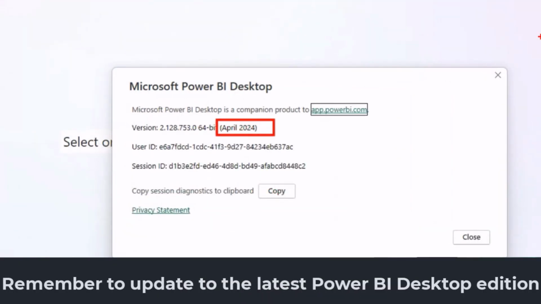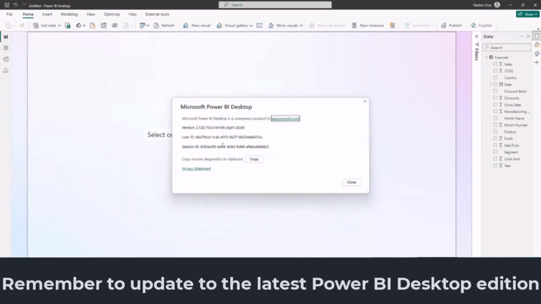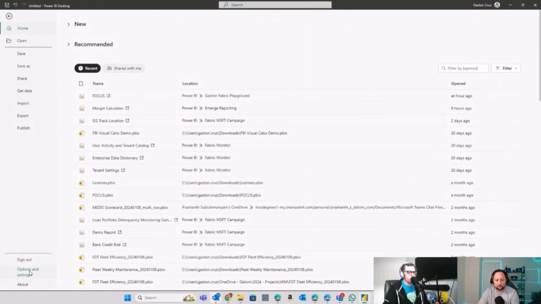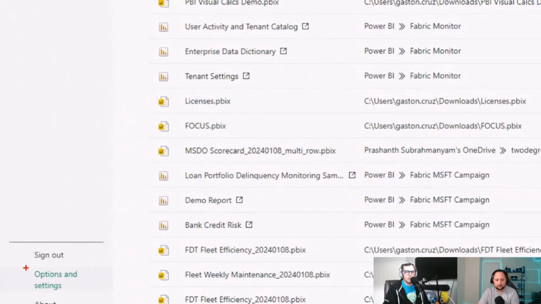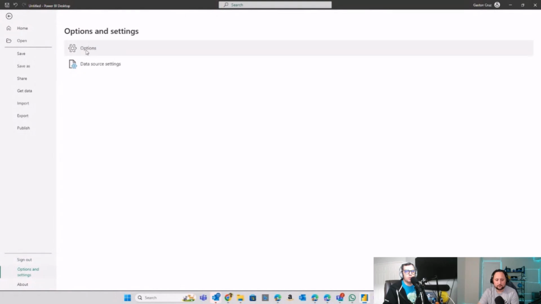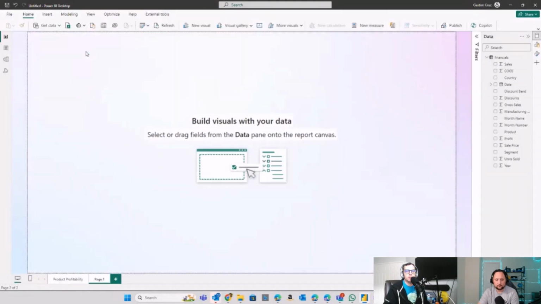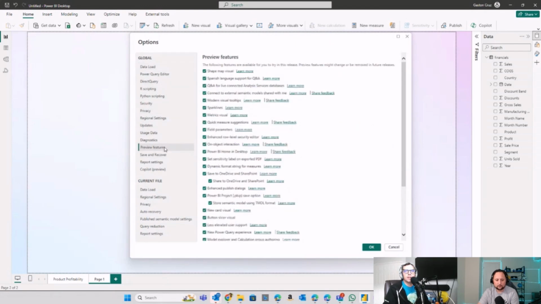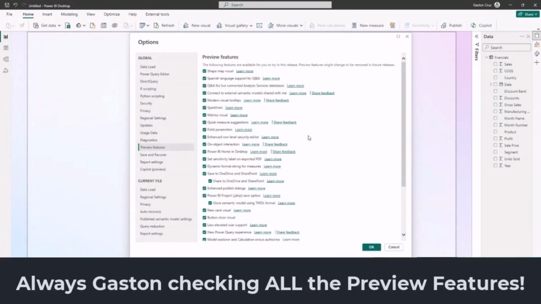I'm going to do another thing here, going again to File and clicking on Options. In the options, remember that you can see in the left pane that I can interact. And remember this, Alex, because I love to try preview versions of everything, that's why I check all the boxes here.